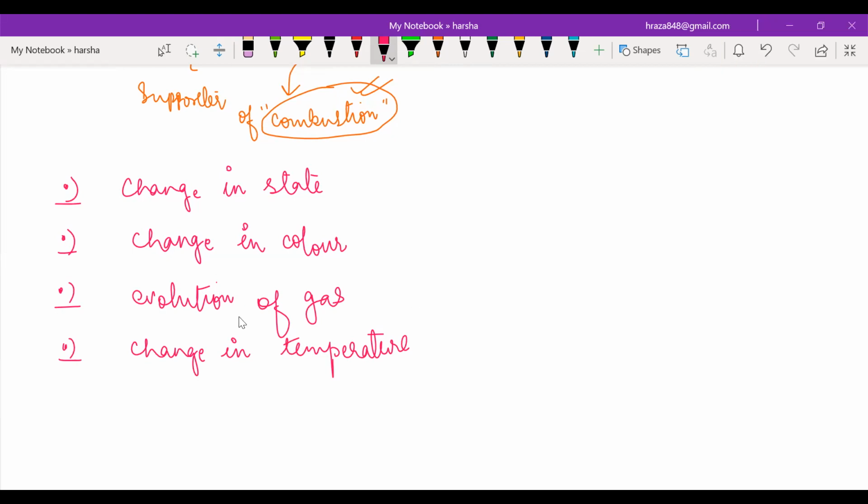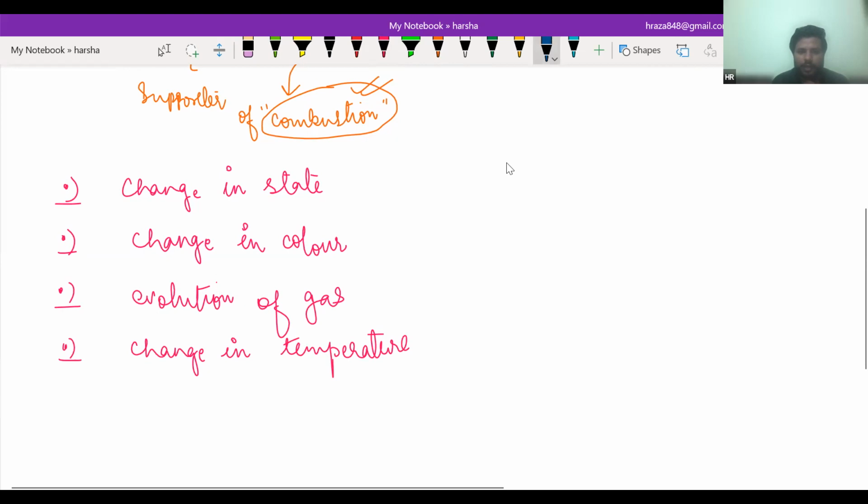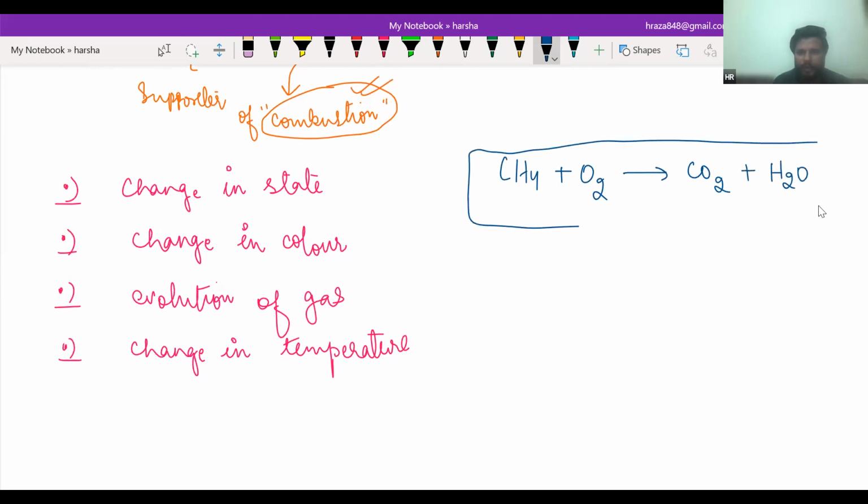Just see an example. If I take CH4, that is methane, and O2, it will give CO2 plus H2O. And here, this is basically exothermic. Do you know what is exothermic and what is an endothermic process or reaction? Have you ever heard of it or not?